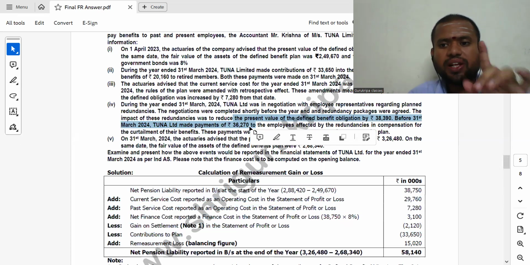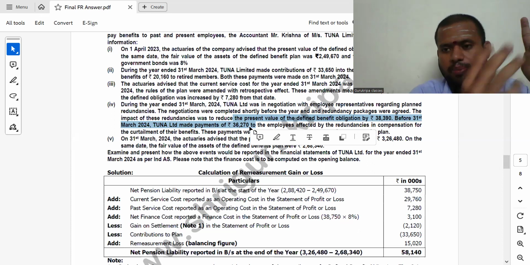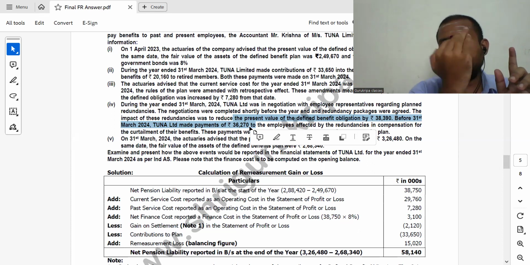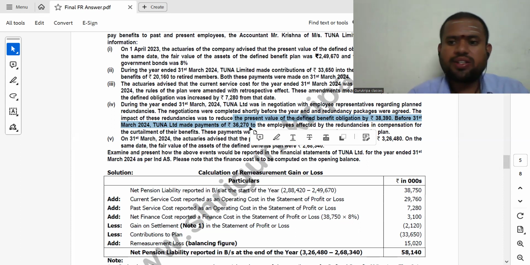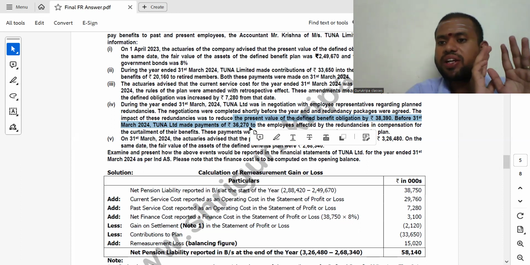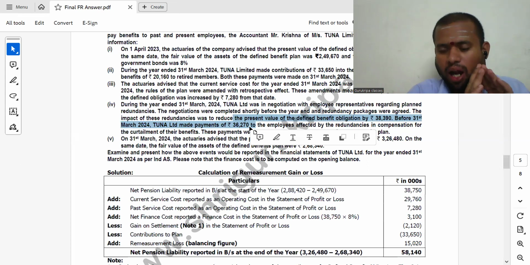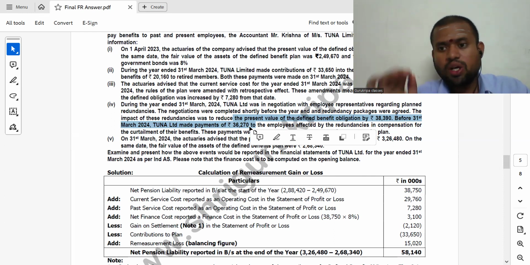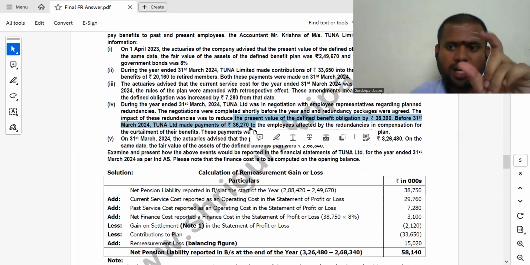So benefits paid will come in plan assets credit side, because benefits will be paid by selling the asset. Sale of the asset will come in the credit side. So 36,270 you have to credit in plan assets, and in defined benefit obligation, reduction of obligation. So obligation already credit balance is there. To reduce you have to debit. So benefits paid 36,270, like that here also benefits paid 36,270.